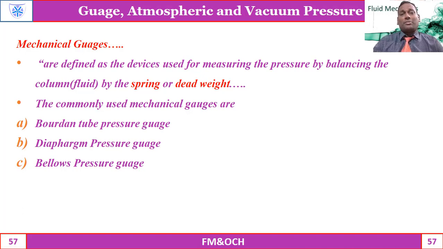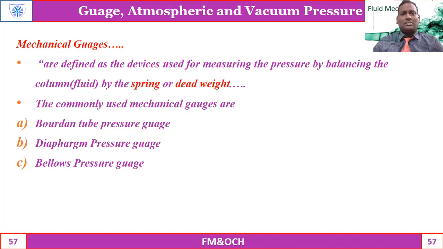Another widely used pressure measuring device is the mechanical gauge. These are also devices used for measuring pressure by balancing the column of fluid by a spring and dead weight mechanism.